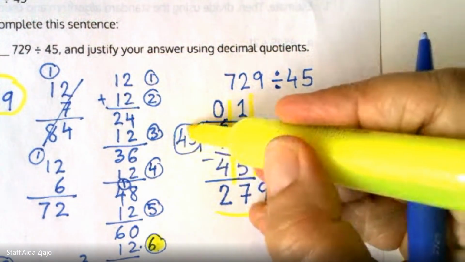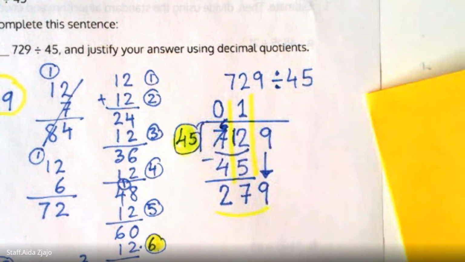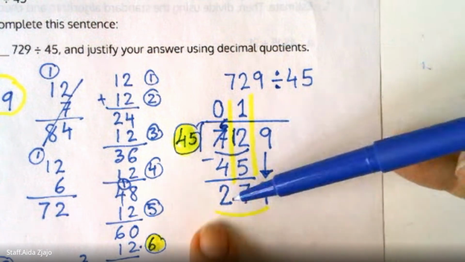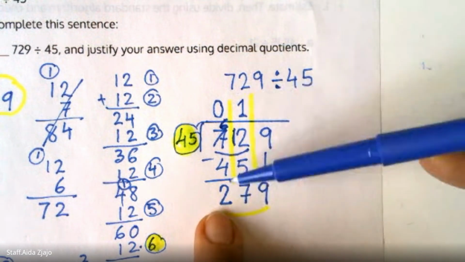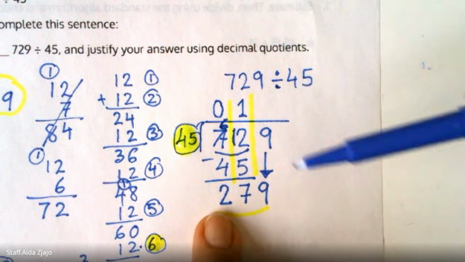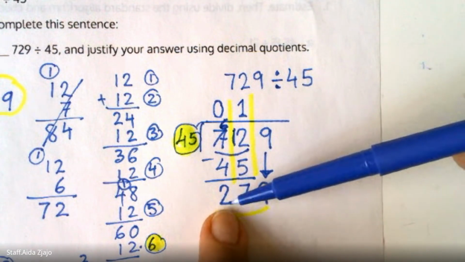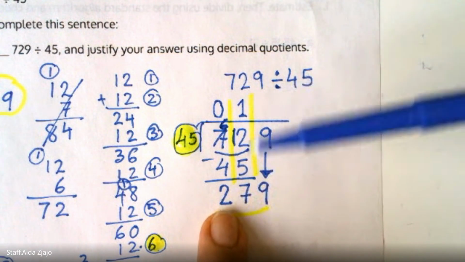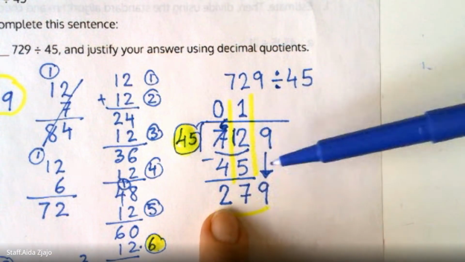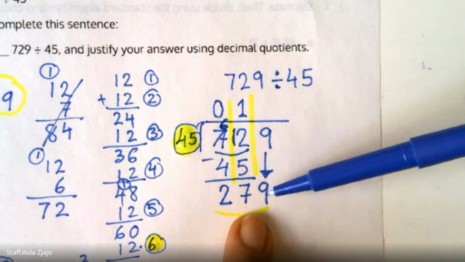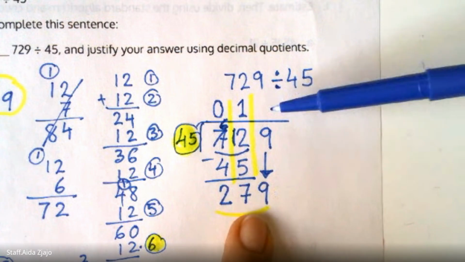How many groups of 45 can you make in there? You can think that in 100 you can make 2 of them, because 45 plus 45 is 90, about 2, and then another 100, that's 4. So you have a little bit left over, so plus 79, that could be really about 5 times. So my guess would be 5.